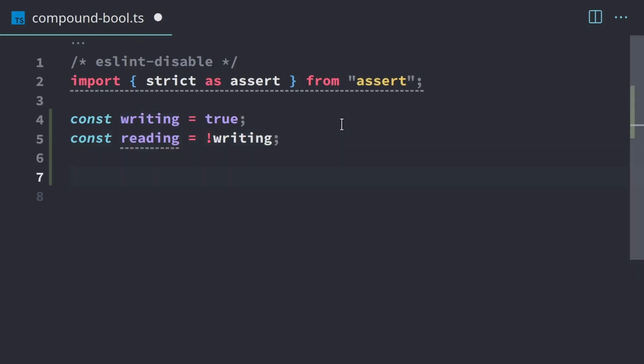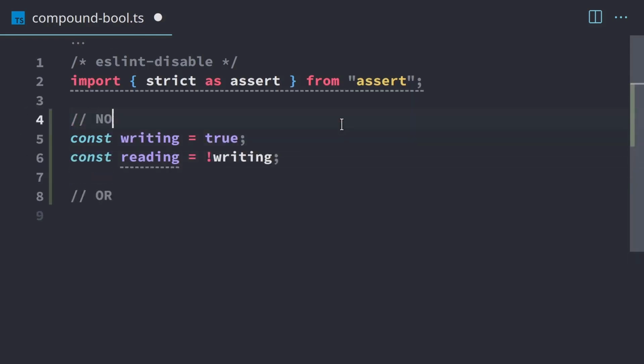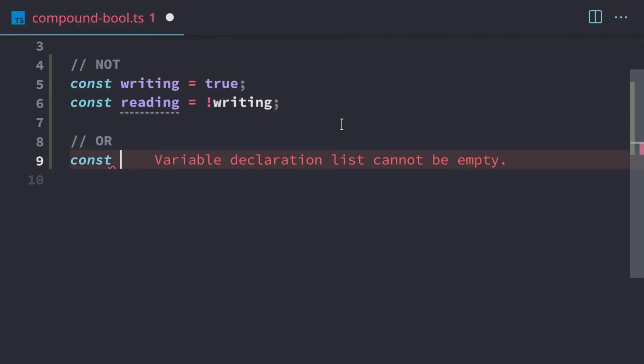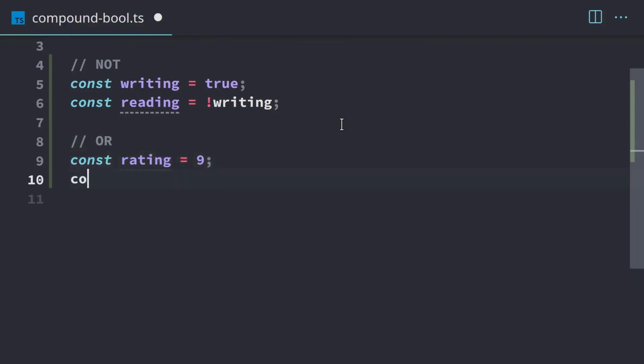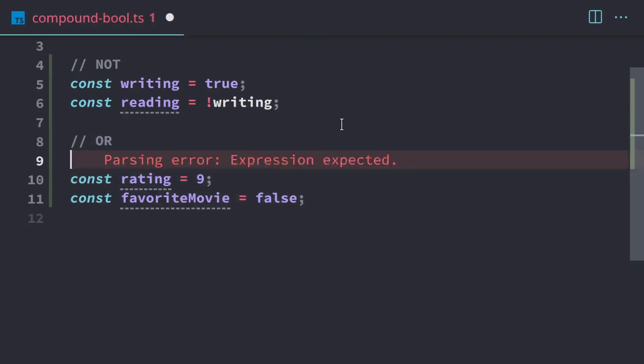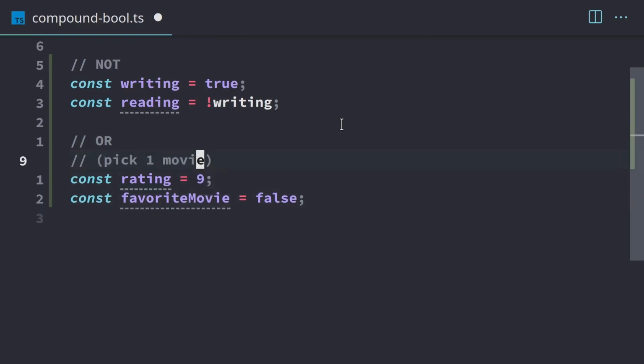Next, we have Boolean or. This is going to be called or. For or, this will be for rating and making movie suggestions. So let's say we rate a movie as a 9, and we also have favorite movie. This will just be for one particular movie, so this will be the data for the movie. We rated it 9, and it's not our favorite movie.